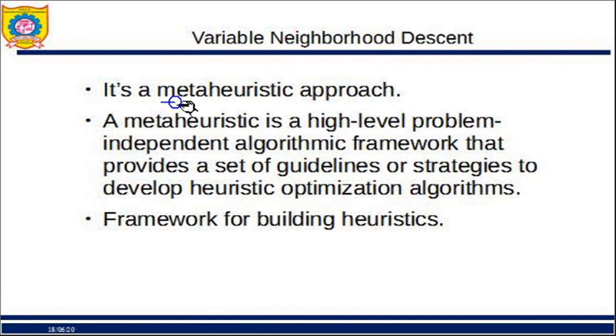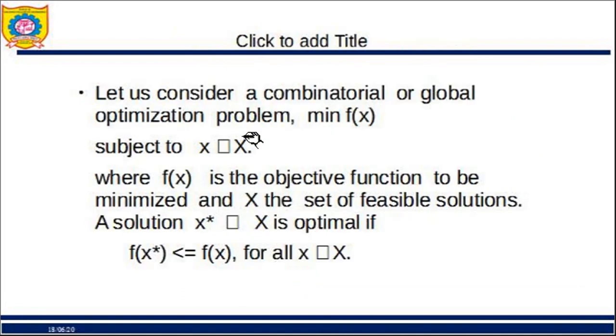Now this is a metaheuristic approach. A metaheuristic, okay, it is trending nowadays in artificial intelligence. It is a high level problem independent algorithm framework, or in short I can call it a framework for building heuristics. That means it provides us guidelines in order to develop heuristic optimization algorithms. Using these metaheuristics, we can develop heuristic optimization algorithms.